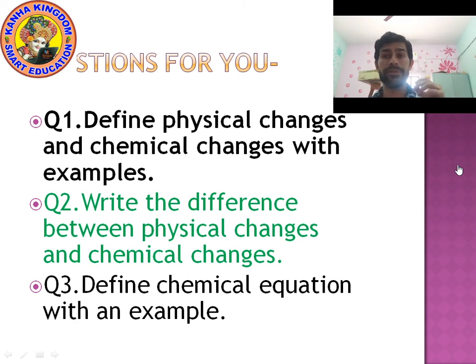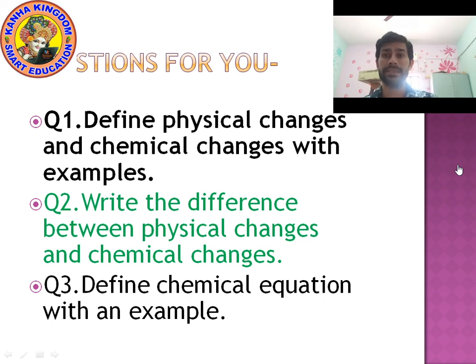These are the examples of physical change and chemical change. Next question, write the difference between physical changes and chemical changes. Difference number 1, during physical changes, chemical composition of matter does not change, and during chemical changes, chemical composition of matter changes. Next difference, during physical changes no new product forms, and during chemical changes a new product is always formed. Next difference, physical changes are reversible, chemical changes are not reversible.